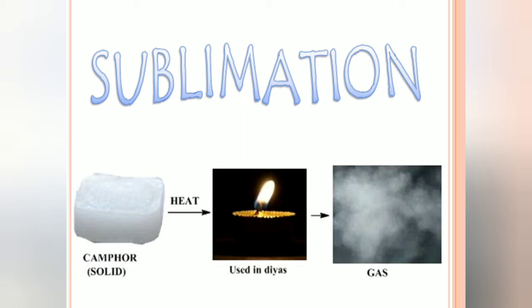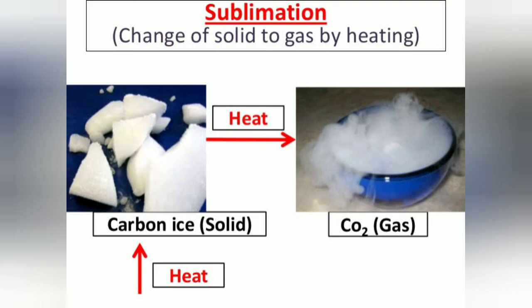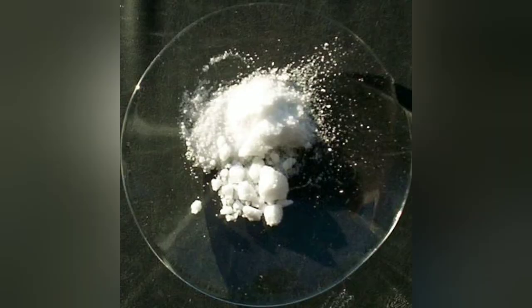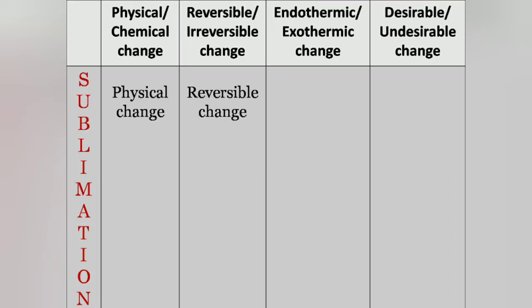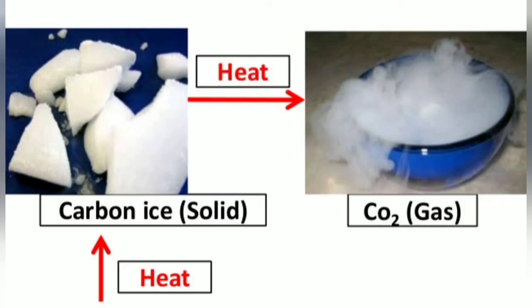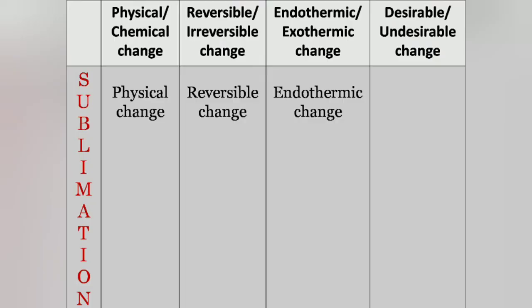Then the next is sublimation. Sublimation is defined as the process by which a substance changes from the solid state to the vapor state without melting. All solids cannot undergo sublimation. Some examples of substances that can be sublimed are naphthalene, ammonium chloride, camphor, dry ice, etc. Dry ice is solid carbon dioxide. During sublimation, only a state change occurs and no new substance is formed. Thus, it is a physical change. It is reversible and the solid absorbs heat to change into gaseous state. Therefore, it is an endothermic change. It is also a desirable change.